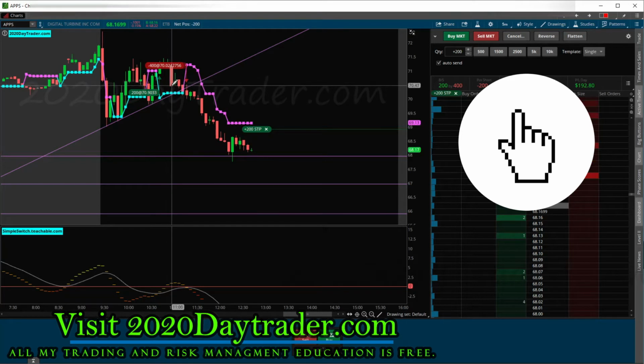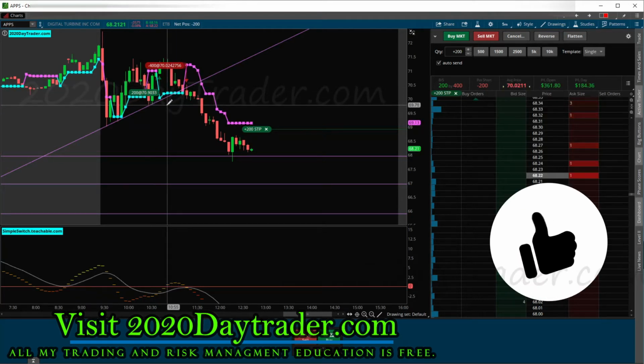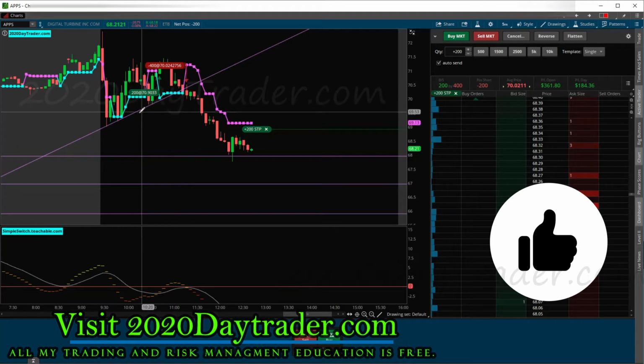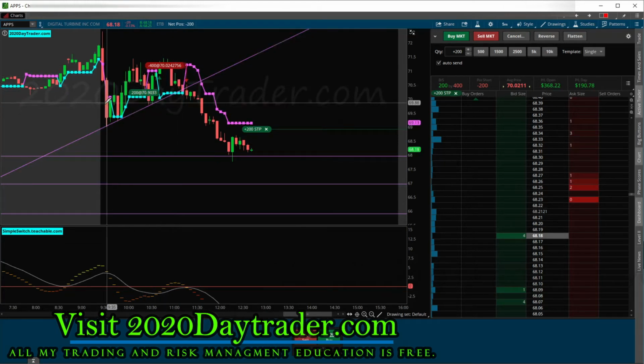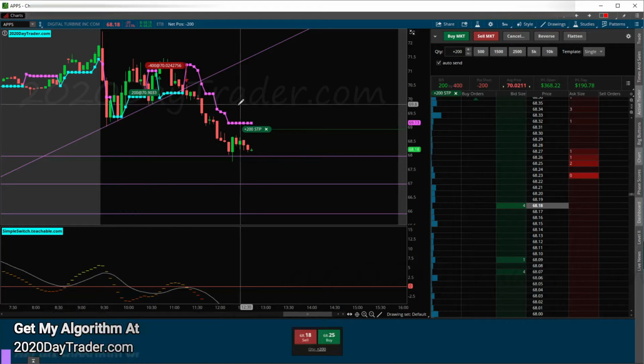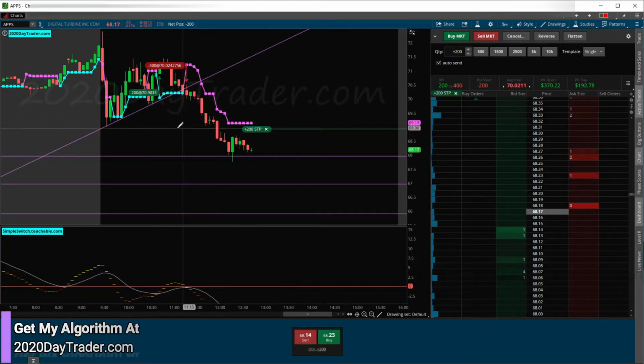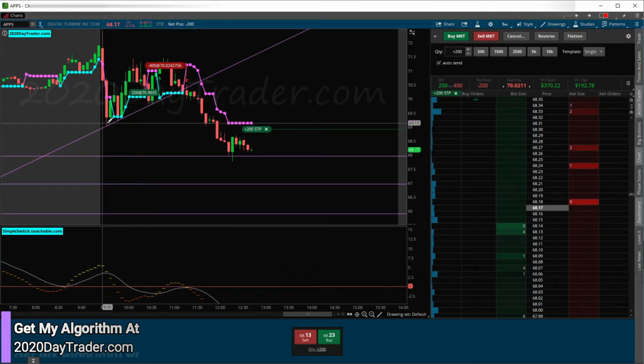But because I do know technical analysis and I do have all that other background, I saw this trend line here, and I was like, all right, if this is going to come down and break the trend line, it looks like it wants to draw an M pattern. And if it's going to break this trend line, chances are it's going to break this M pattern. And if that's going to happen, this is going to be a cascading event that's going to take it down to low of day. And then we'll see what happens at low of day. We expect some resistance, as I always say, low of day, high of day, resistance and support. And then if it breaks low of day, we'll have a really nice trade on our hands.